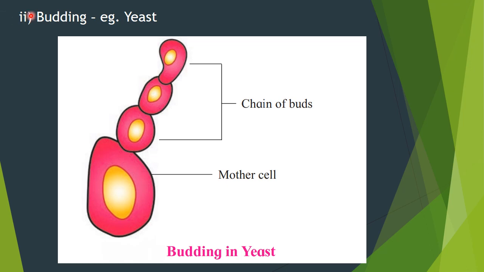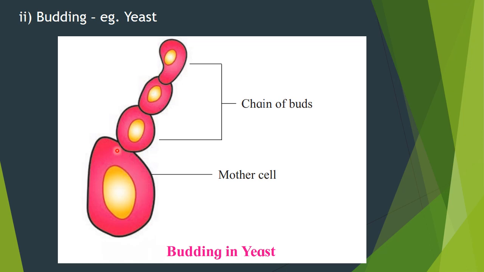That is budding. Budding is a very common method of asexual reproduction in yeast. Yeast is a unicellular fungus. Here you can see, to the mother cell a number of cells or buds are attached. The division is unequal. It is not necessary that the cells or buds will be equal in size. Initially they will be attached to the parent cell.